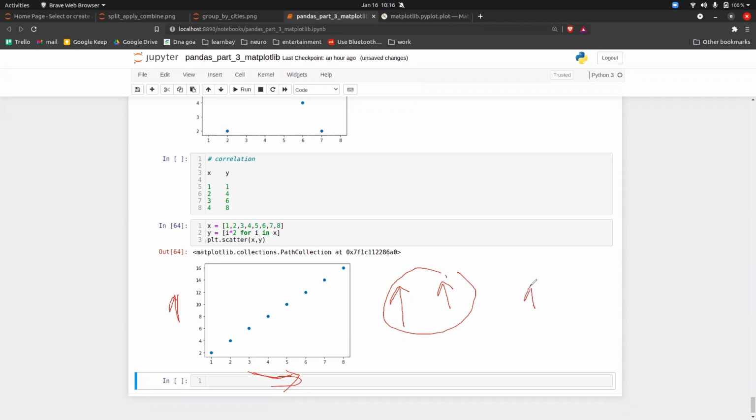When x increases and y decreases, this is called negative correlation, where one value increases, the other decreases. So directly proportional and inversely proportional, that concept is exactly what I'm talking about. So x is directly proportional to y. So when x increases, y also increases. x is inversely proportional to y.